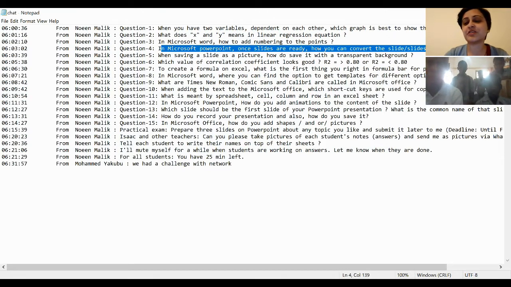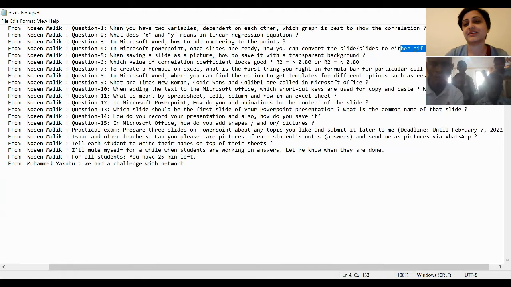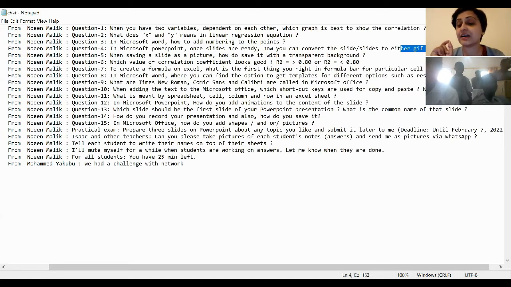My question was not how to save it. My question was how to save it as either a GIF or picture. So you had to say that when you go to Save As, then you select that option. Everyone said Save As. When you go to Save As, you have to save it as a GIF or picture. And then it will ask you current slide or all slides. Then you will say current slide. Then it will save only that slide as a picture. It will not save it as a PowerPoint. So no one got it right.